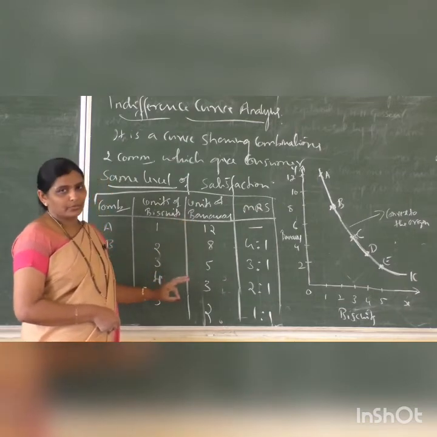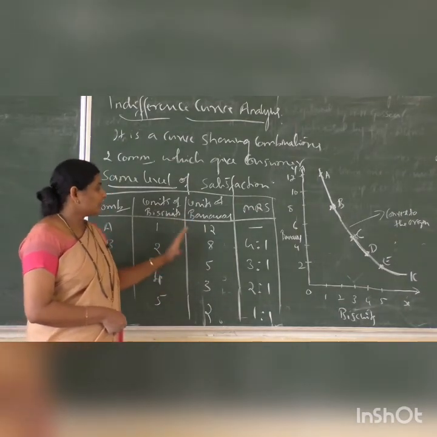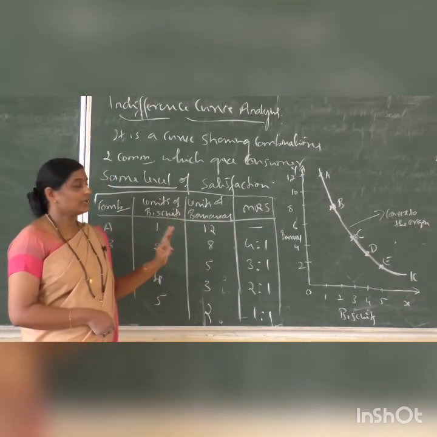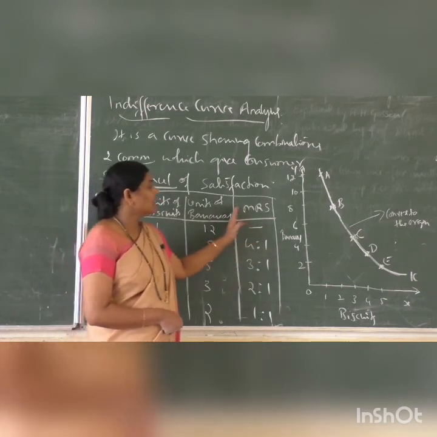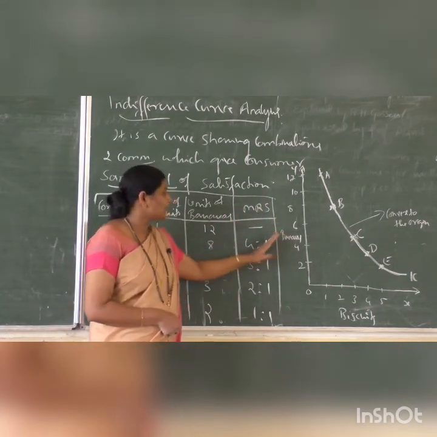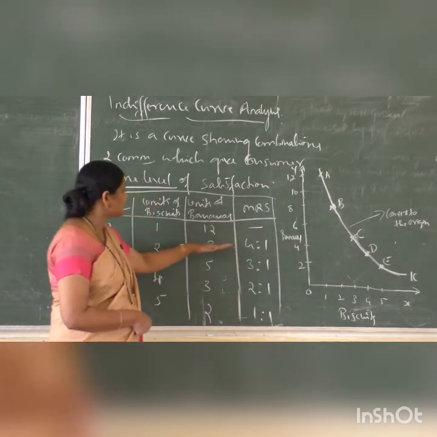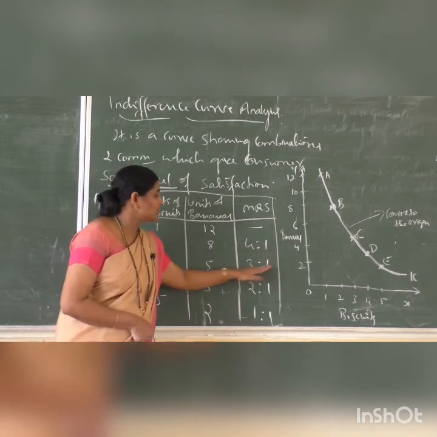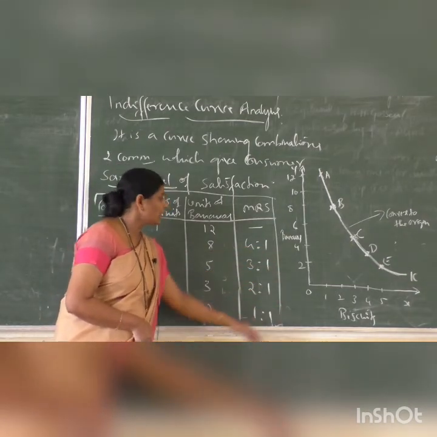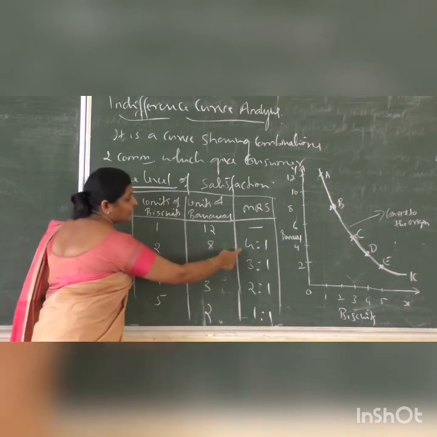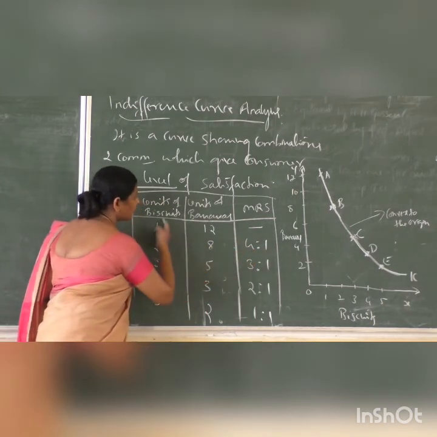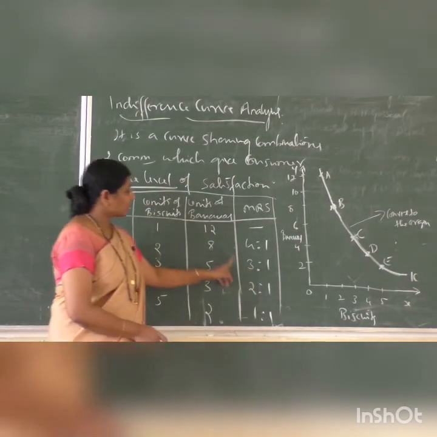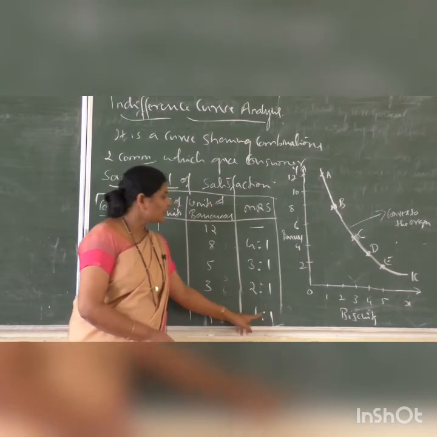So why it happens so? Because of limited income, consumer cannot purchase both biscuits and bananas in a larger quantity. So here I have written marginal rate of substitution. So this is a starting stage. Next one, sacrifice and again you have written ratio like 4:1, 3:1, 2:1 and 1:1. So 4 units of banana sacrifice to get 1 unit of biscuit, 3 units of banana sacrifice to have 1 unit of biscuit, here 2:1 and 1:1.